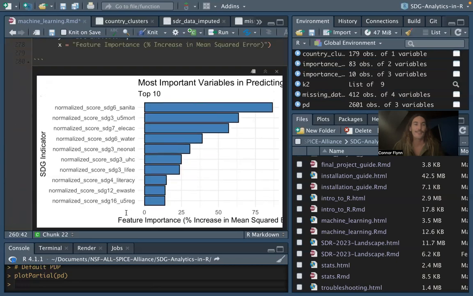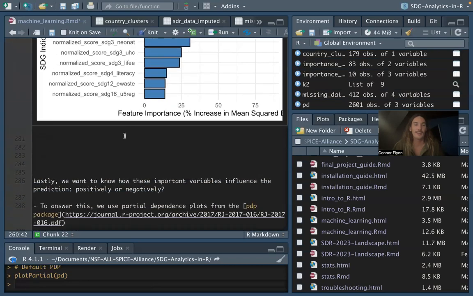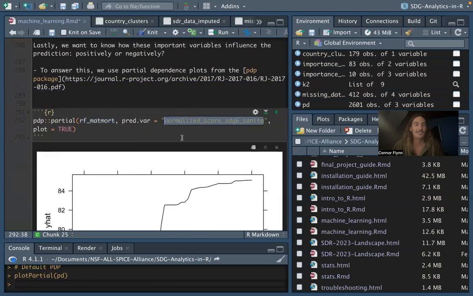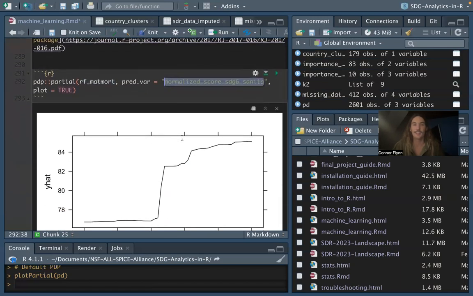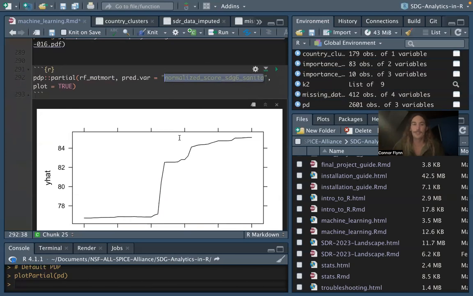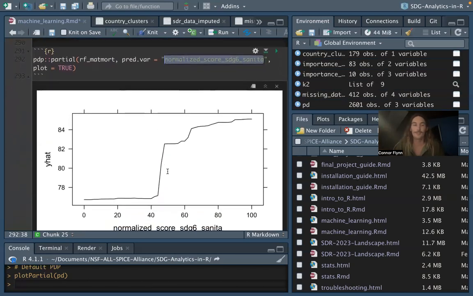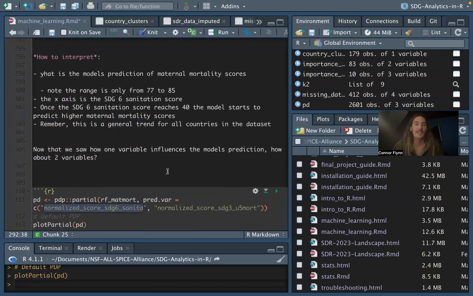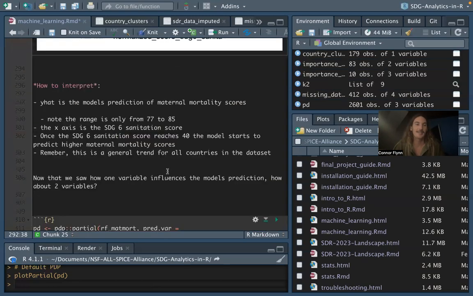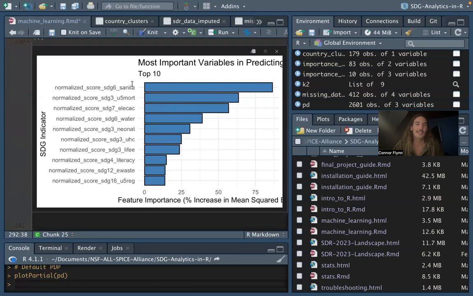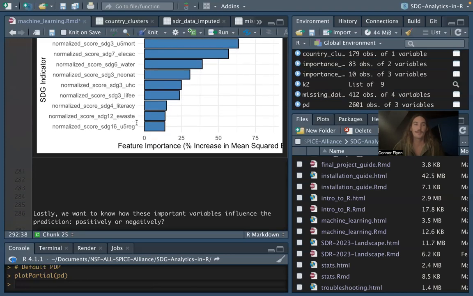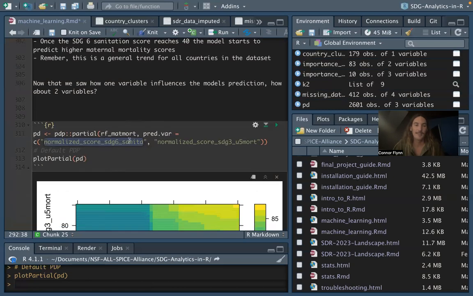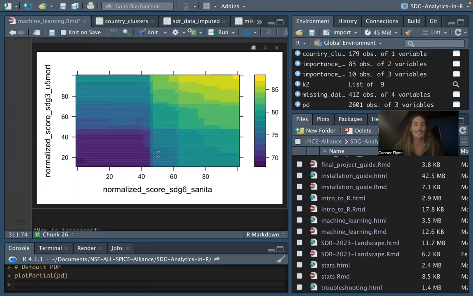And then feed the most important features from here into our partial dependence plot function, to see how the important variables influence the prediction of the variable that you choose. And then choose another one and see maybe the top two, right? The first and second most important variables in making the prediction. Feed them into this function and see what this plot looks like. It'll be different than this.